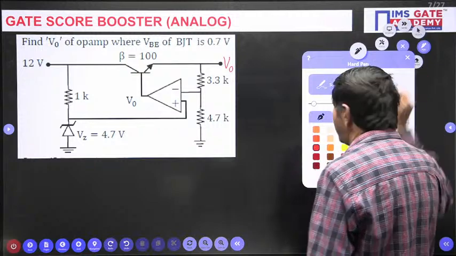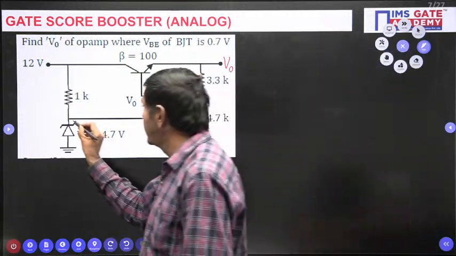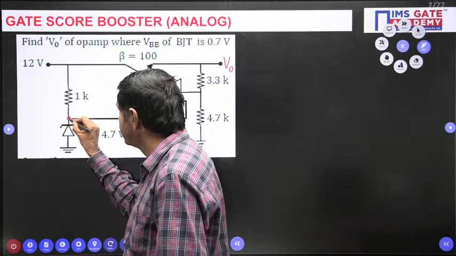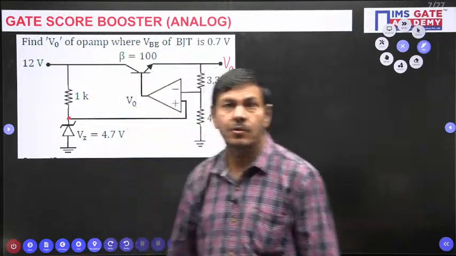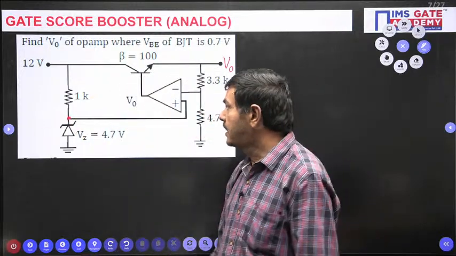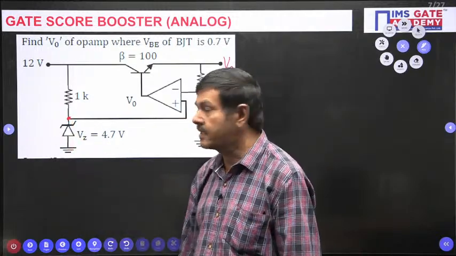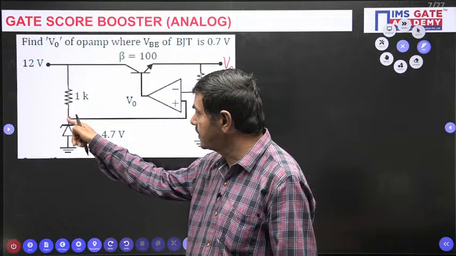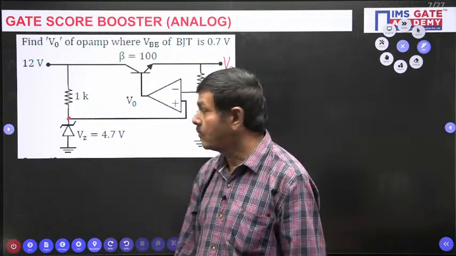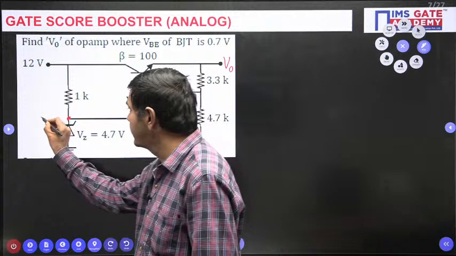In this problem, this voltage we know very well. This node voltage you know very well. This voltage is nothing but the voltage across this Zener diode. Voltage across this Zener is nothing but this node voltage. What is that voltage? 4.7 volts is given here.